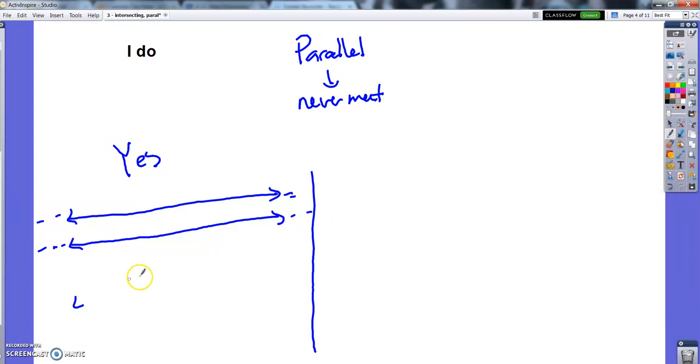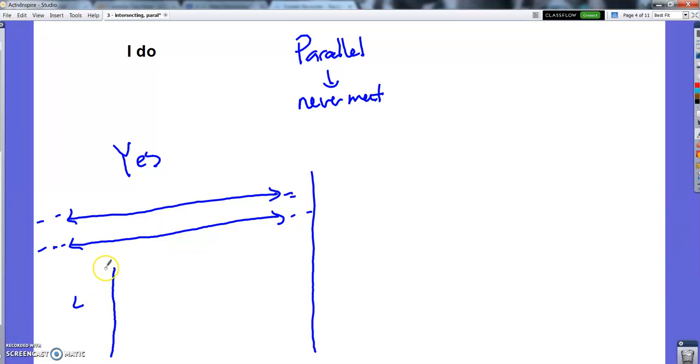And also, they don't have to be right next to each other. Like I could do this line and this line are parallel. You know, they would just both keep going on and on forever and would never meet. They don't meet and they would never meet. That means they are parallel, P-A-R-A-L-L-E-L.